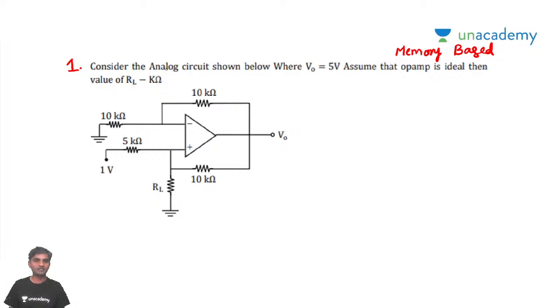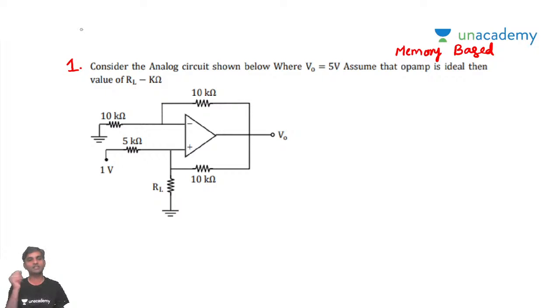The first question is, sir, the difficulty level of this question paper is not so difficult. Most of the problems we have discussed almost in our analog electronics classes, right? So the difficulty level is not much.